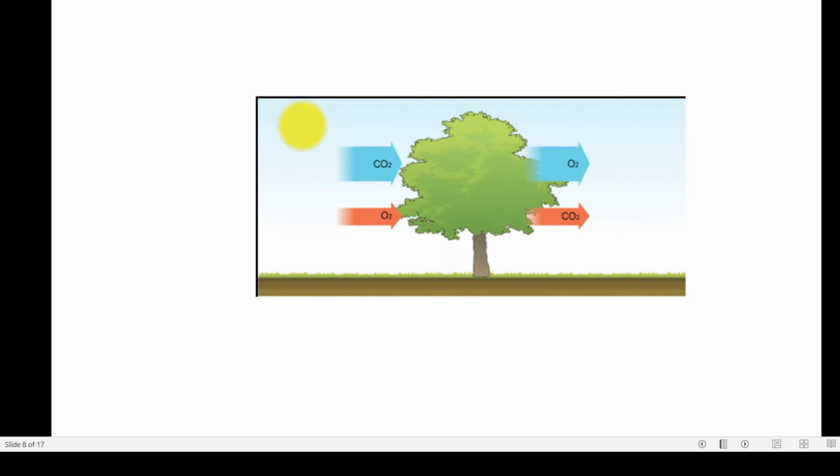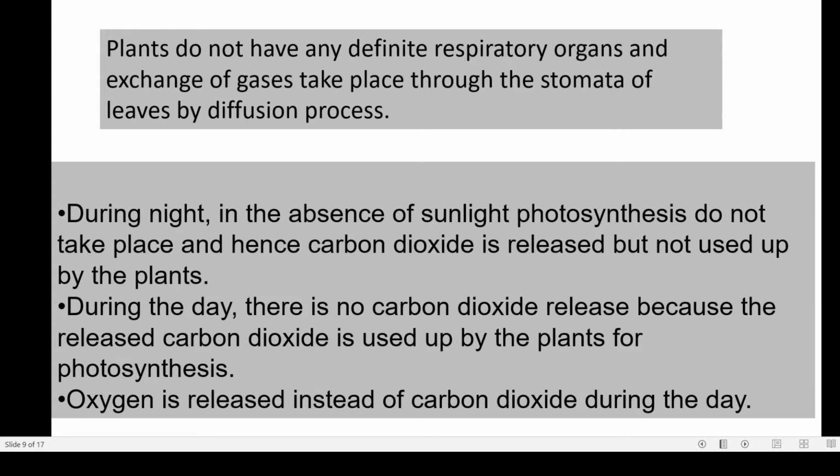Now let's see what happens in case of green plants. In green plants, photosynthesis takes place during daytime, and in photosynthesis the green plants require carbon dioxide, water, sunlight and chlorophyll as raw materials, and as this carbon dioxide is used up for making glucose, it is not released to the environment, rather oxygen is released to the environment, but at night carbon dioxide is